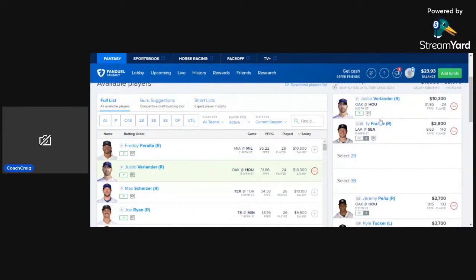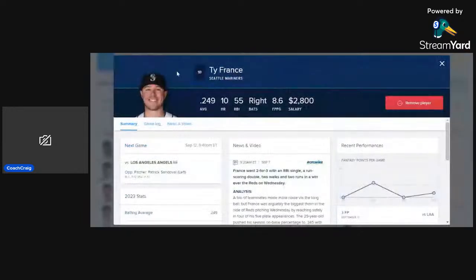And then we're going to get down to first base, kind of a guy that's probably going to get slept on this slate. Maybe a guy that's not going to have a lot of ownership, Ty France. You'll see that on the season, it's a 249 batting average, 10 home runs, 55 RBIs, averaging about 8.5 fantasy points per game at $2,800.